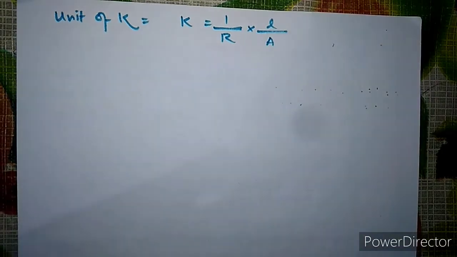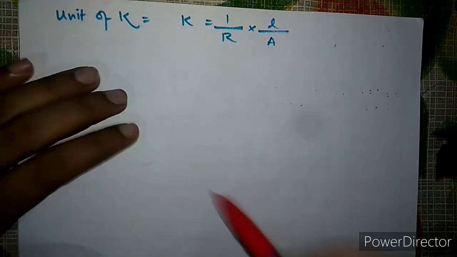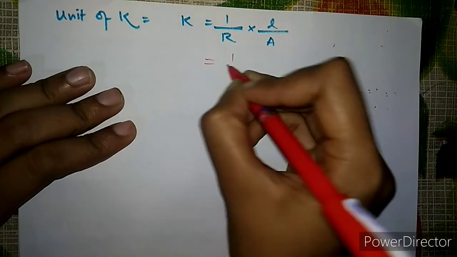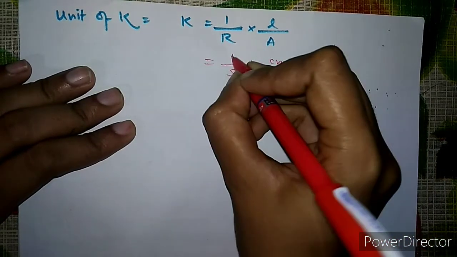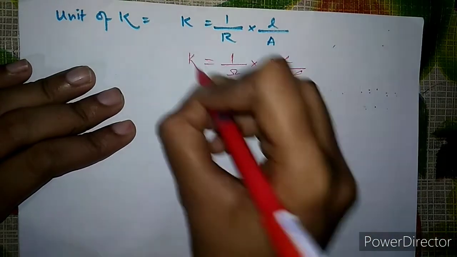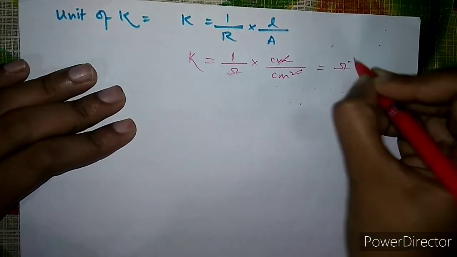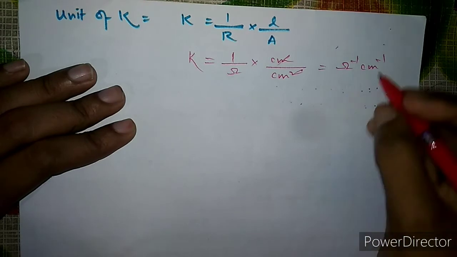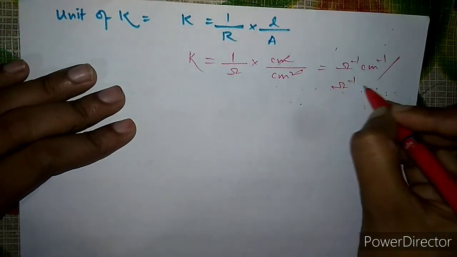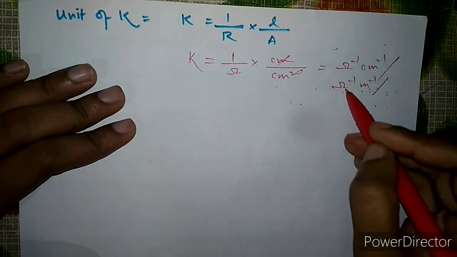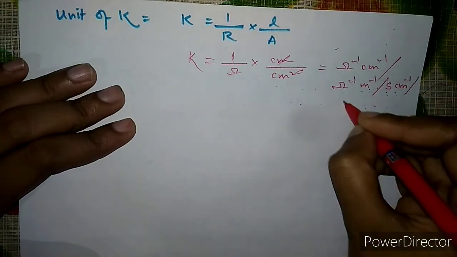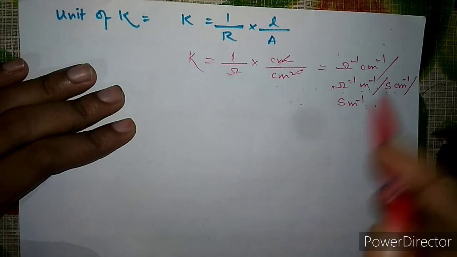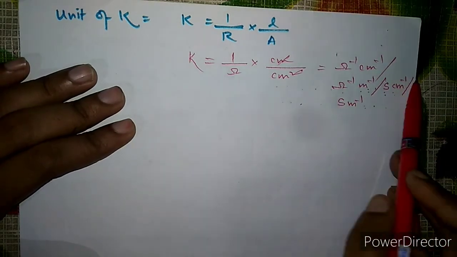Now what is 1 by R? So you write how to find out the unit. So this is ohm, L is centimeter, and A is centimeter square. So ultimately you will get ohm inverse centimeter inverse. And if you take meter, it will be ohm inverse meter inverse. Already I have said that ohm inverse is nothing but Siemens, so it will be Siemens centimeter inverse or Siemens meter inverse. So these are the units of kappa.